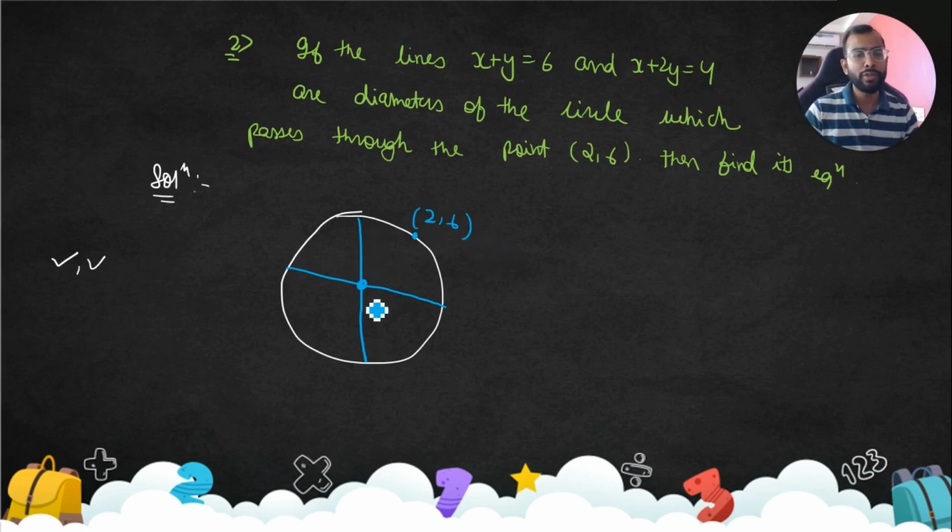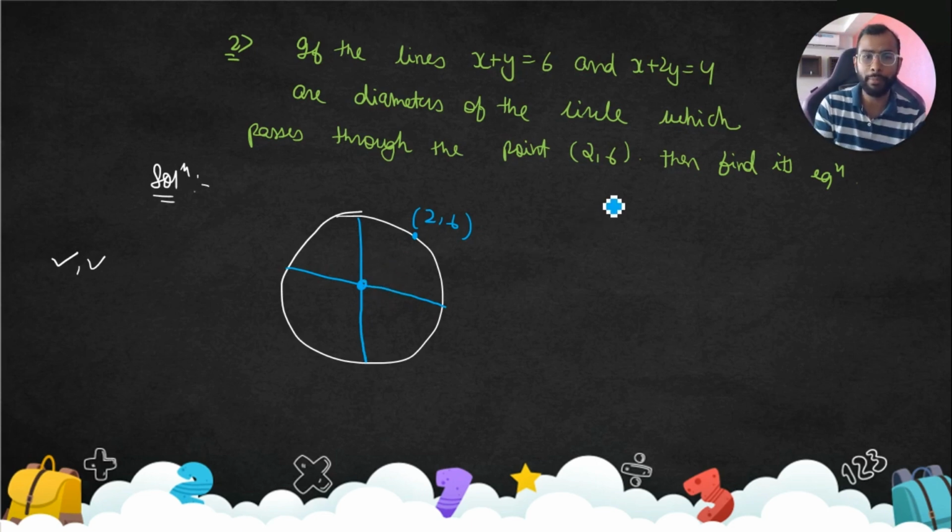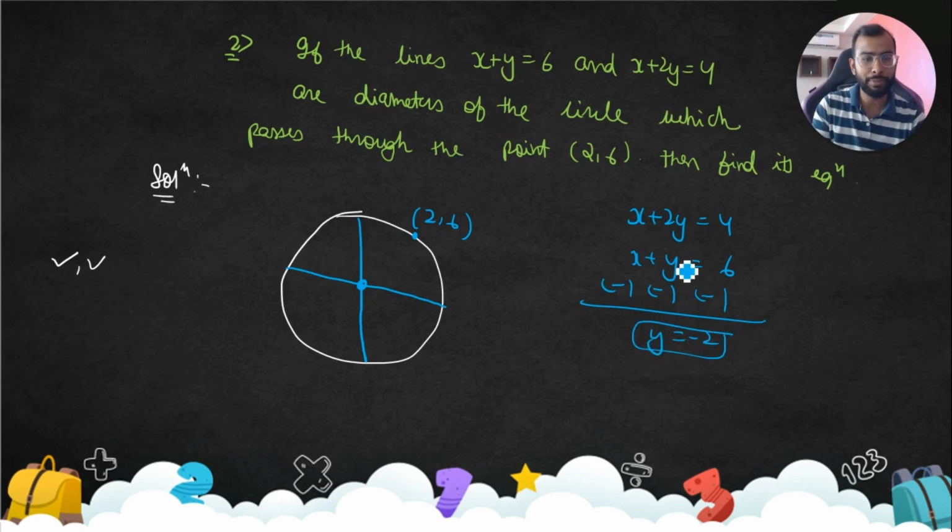I know that if two diameters are given, the intersection of the diameters is nothing but the center. If you are able to give it a thought, great, otherwise no problem. So it's x + 2y = 4 and x + y = 6. Let's subtract: 2y minus y is equal to minus 2. Let's substitute in one of them: x minus 2 equal to 6, x is equal to 8. So our center is (8, -2).